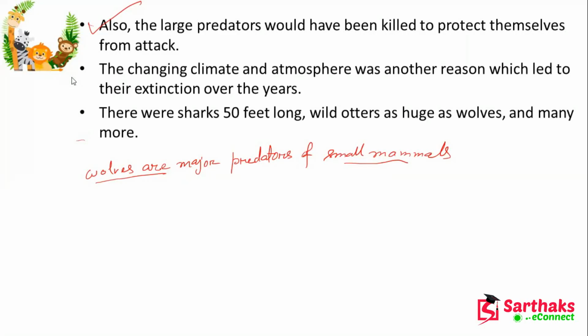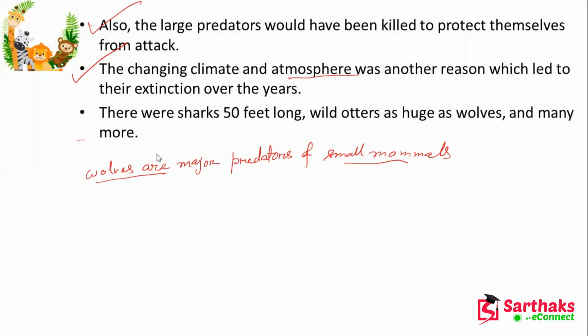The climatic change in the atmosphere was another reason, because not every animal can live in every atmosphere. A particular temperature range is required, so due to the temperature change and the climatic change, we can no longer see so many animal species.